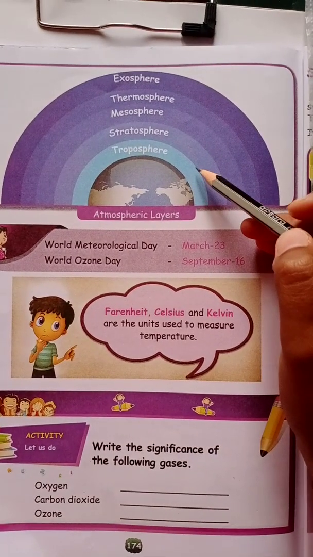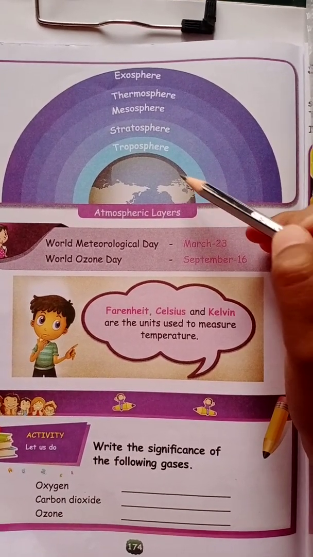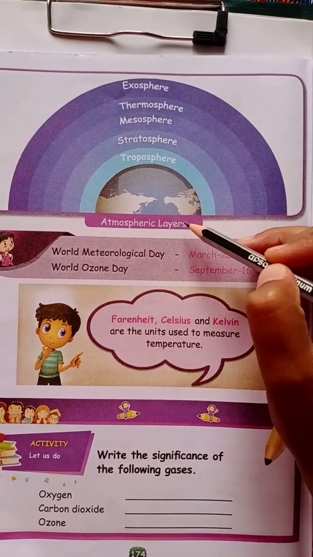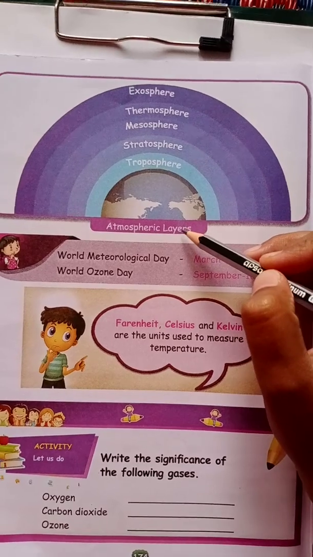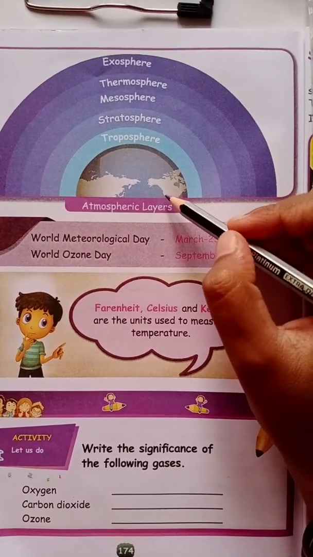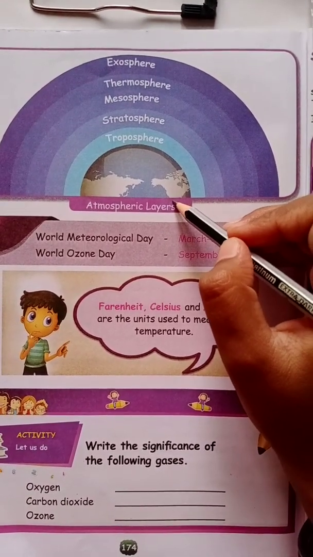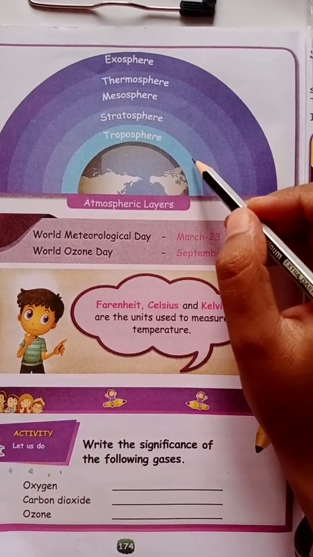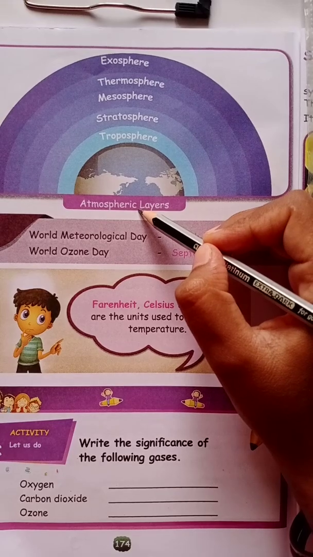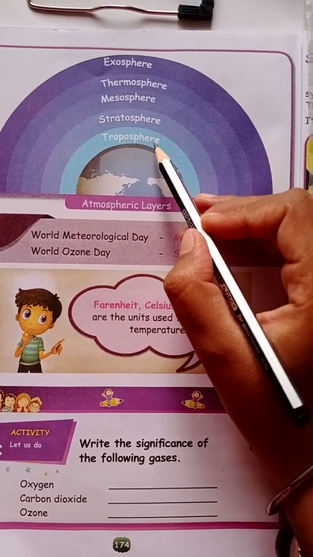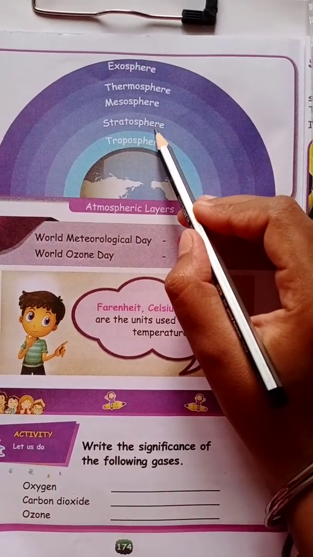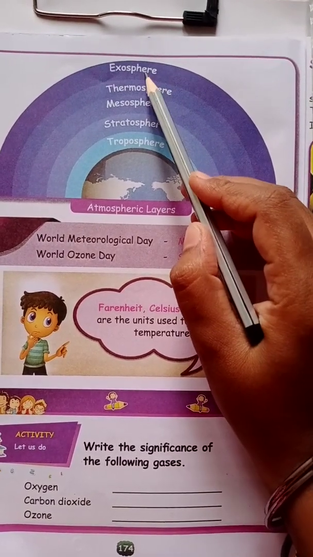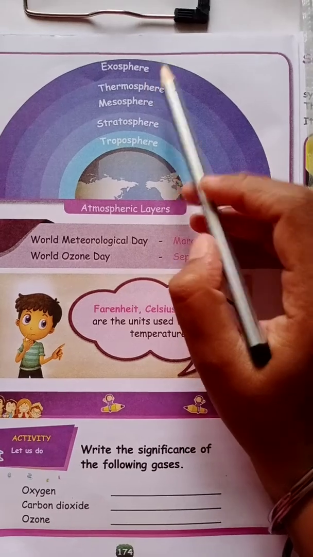Here, children, on page number 174, you can find the picture of the atmospheric layers. I have told you already there are 5 layers where we can find the difference in the density of air. The atmospheric layers are troposphere, stratosphere, mesosphere, thermosphere and finally exosphere.